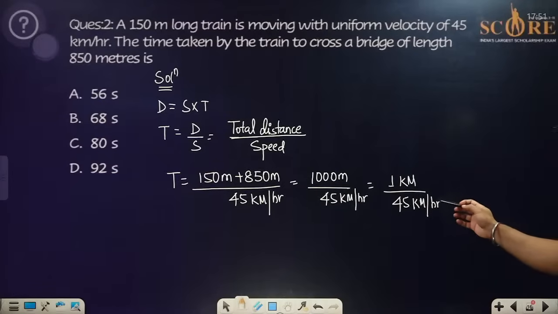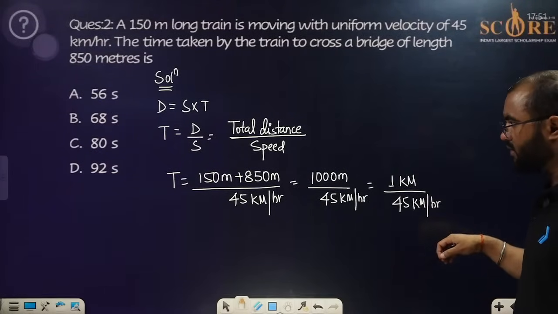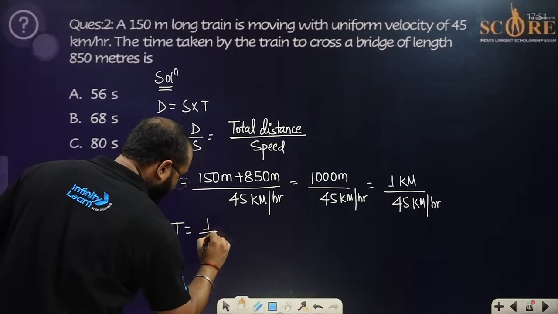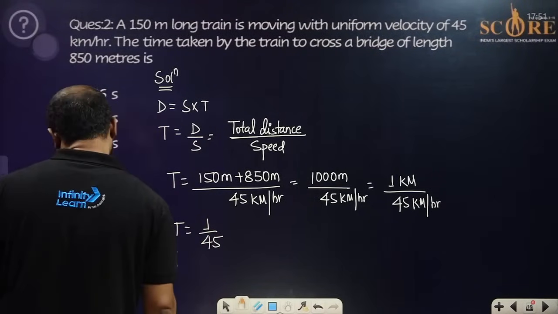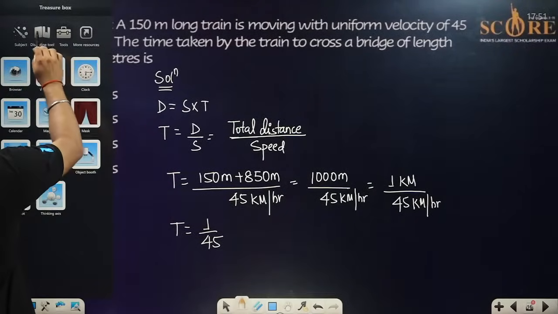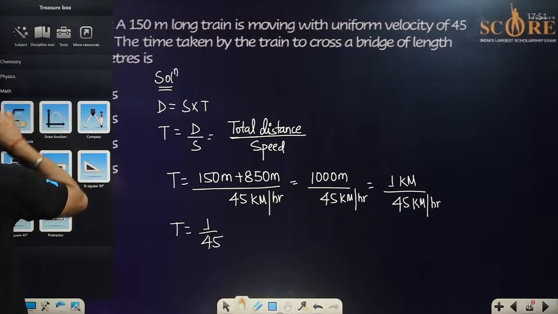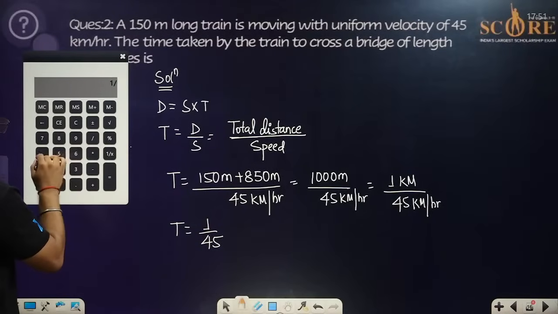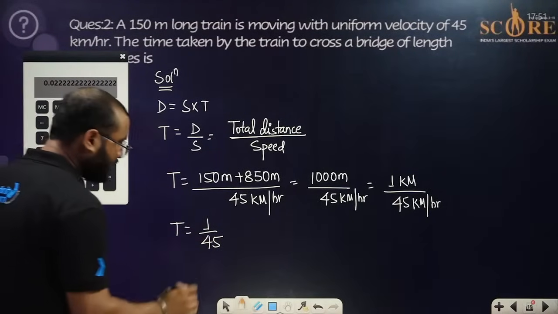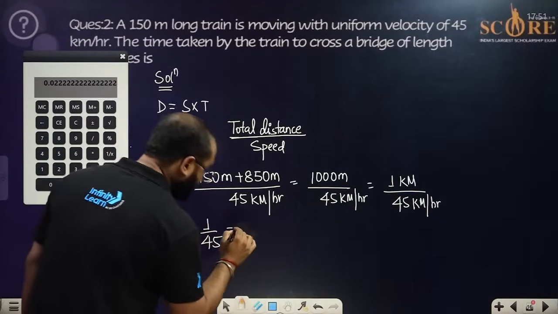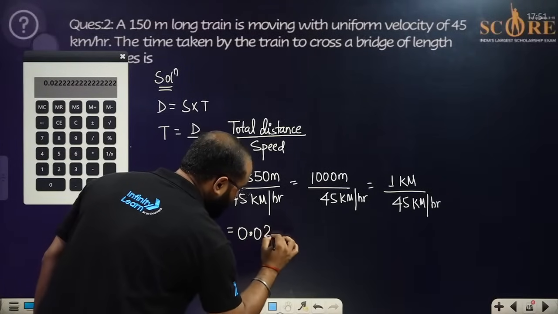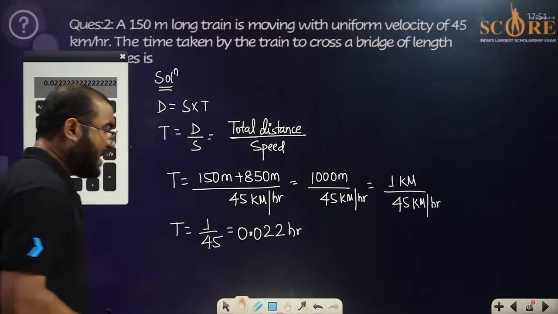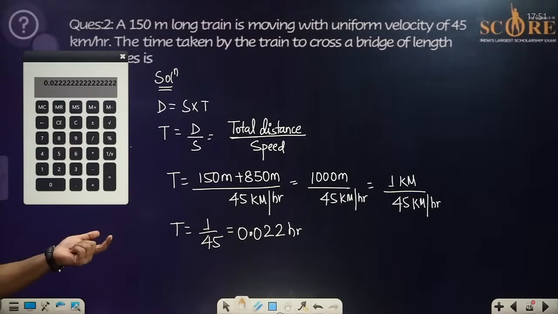Now as you can see, the hour goes up and the kilometer cancels out. We are getting the value of t equal to 1 by 45. If we calculate 1 divided by 45 in hours, it will be equal to 0.0222, and it continues, in hours.